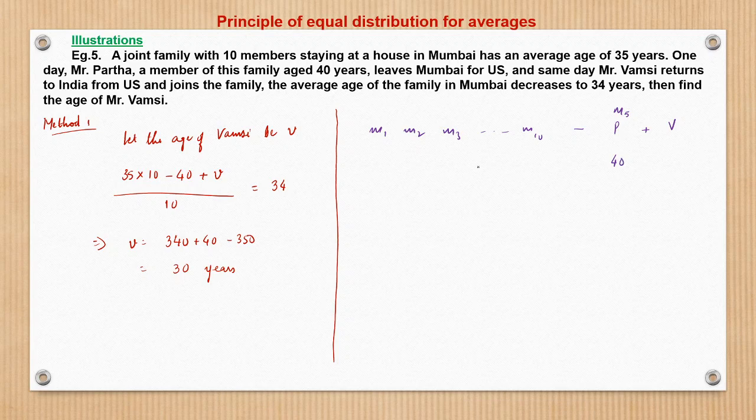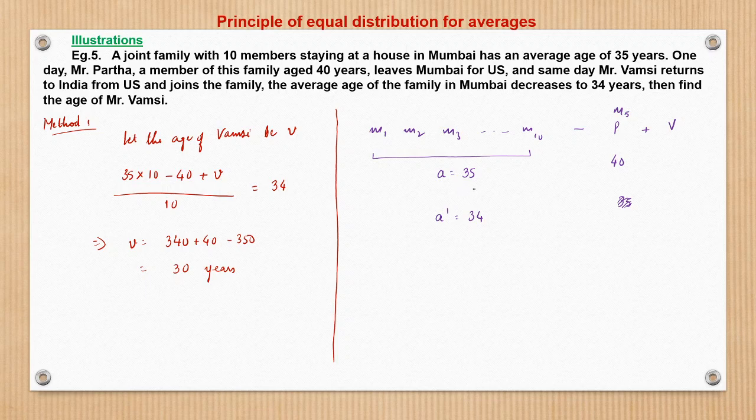Partha is 40 years of age, and the average age is 35 years. Now see, the average age is 35 years. Had the age of Mr. Partha been 35 years, what would have happened? And the new average is 34 years. Let us see first what is happening here.